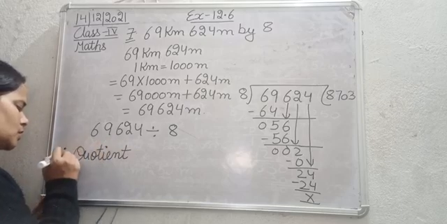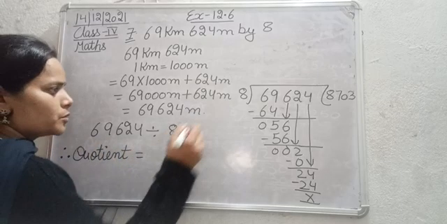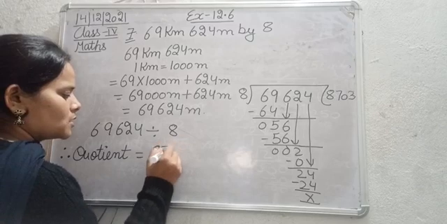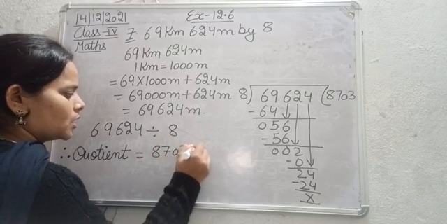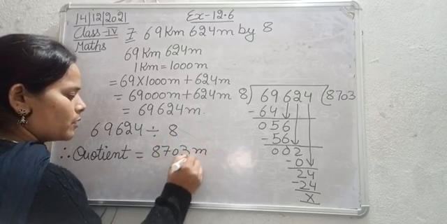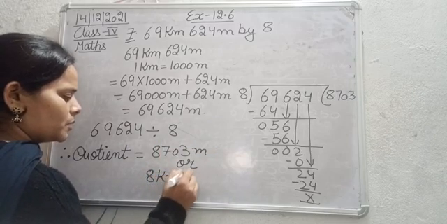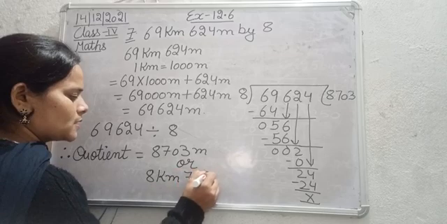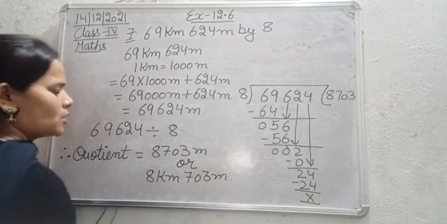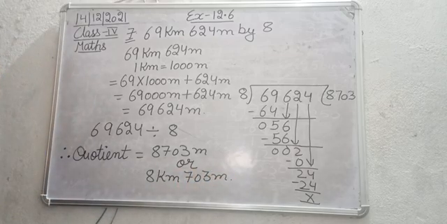therefore the quotient is equal to 8,703 meter or 8 kilometer 703 meter. Okay, so this is the solution for the question number 7.